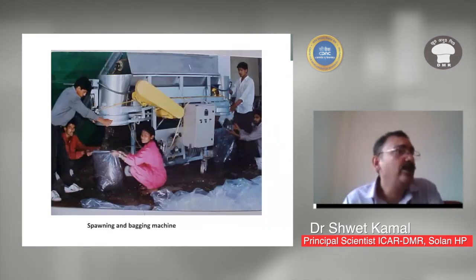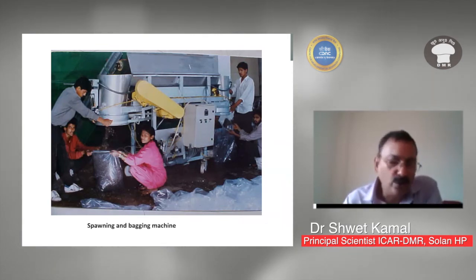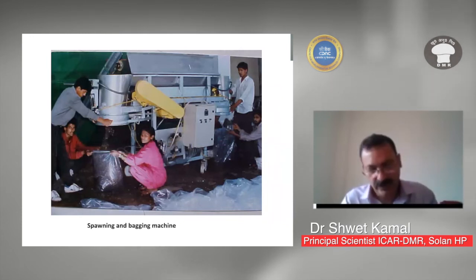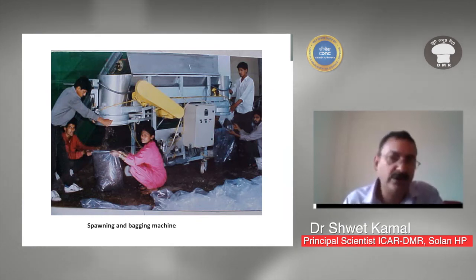Now, this is a spawning machine and bagging machine. If you are using 25 tons of compost in a room, or more than 25 tons of compost in one day, or 50 tons of compost for example, and you have, say, 20 rooms, then every day you have to fill the rooms with 5,000 bags.